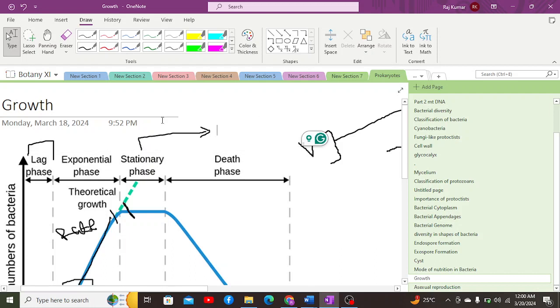If these conditions persist in the exponential phase, there would be a retarding phase in which the growth of the bacterial cells starts to decrease. The growth rate will start to decrease, and death of the bacterial cells will occur, as a result of which there would be a condition in which, in the retarding phase, the rate of division will be greater than the rate of death,